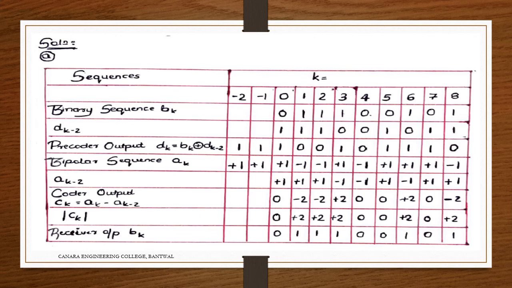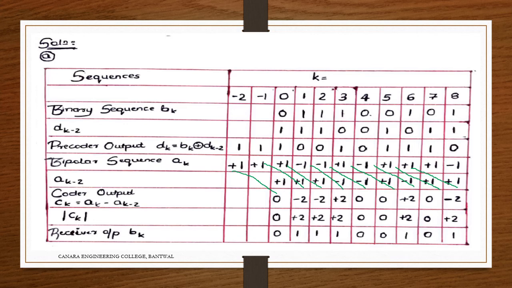So we represent it this way. Then 1 plus 1 0, the ck is ak minus 2. So ak is this one minus ak minus 2.